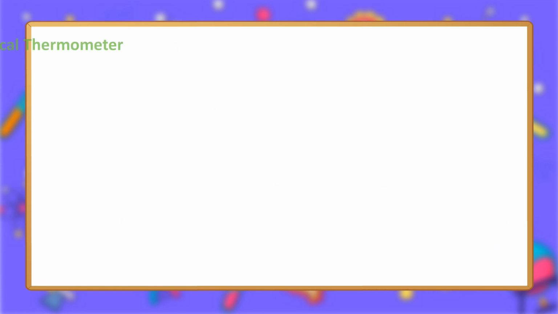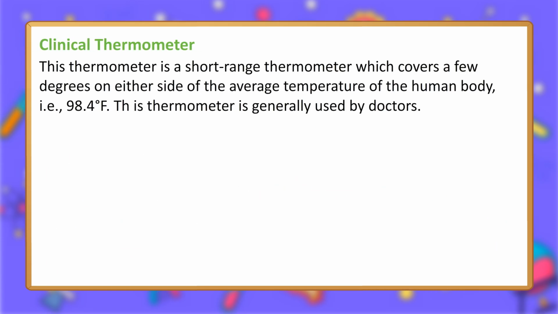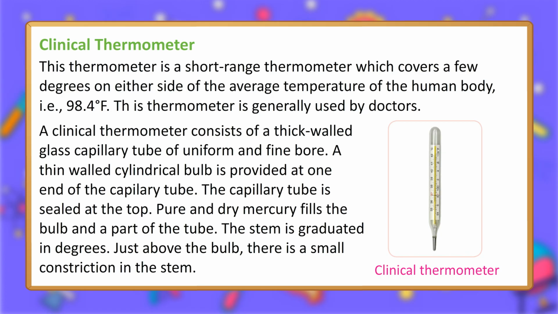Clinical thermometer. This thermometer is a short-range thermometer which covers a few degrees on either side of the average temperature of the human body, i.e., 98.4 degrees Fahrenheit. This thermometer is generally used by doctors. A clinical thermometer consists of a thick-walled glass capillary tube of uniform and fine bore. A thin-walled cylindrical bulb is provided at one end of the capillary tube. The capillary tube is sealed at the top. Pure and dry mercury fills the bulb and a part of the tube. The stem is graduated in degrees.